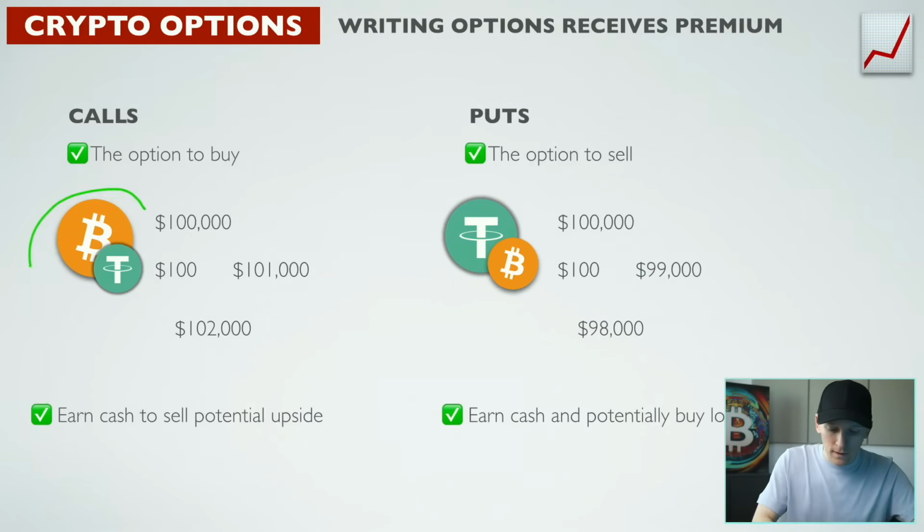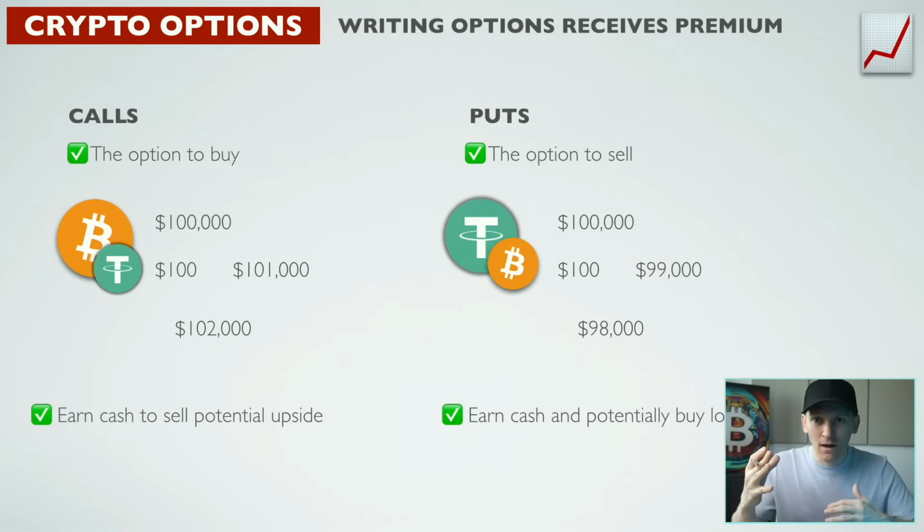So that's why Bitcoin is here in the big one, because you need Bitcoin initially. What you're doing here is known as a covered call strategy, because it's covered since you own the Bitcoin. You're saying, you can pay me money to buy my Bitcoin at a higher price in the future. I'll receive those premiums. If the Bitcoin price doesn't rise, I keep the Bitcoin and I keep the premiums. If the Bitcoin price does rise, then I'm going to have to sell you my Bitcoin. And that's obviously a downside for me because they called the option, which means the price is even higher than the option's price, so I miss out on some of that upside.